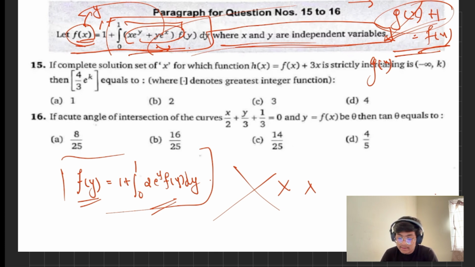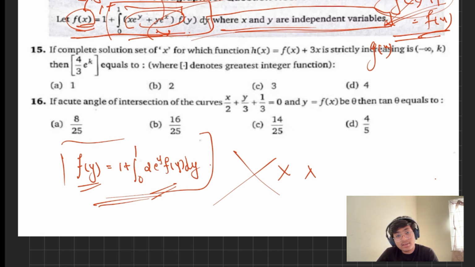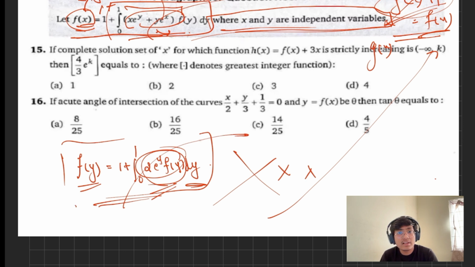But this thing here says that f(y) is constant, which contradicts the assumption that we made here. Because the integration here is being done with respect to y, and the whole function being integrated is also in terms of y, this definite integral comes out to be a constant. So in that way, this f(y) would be constant, which contradicts the declaration that we already made.